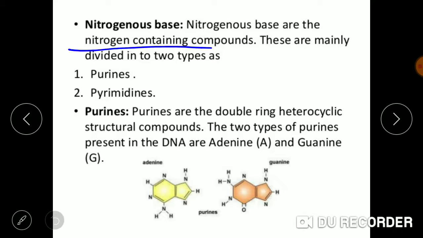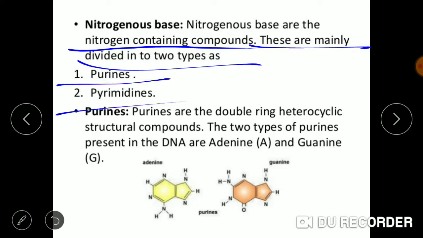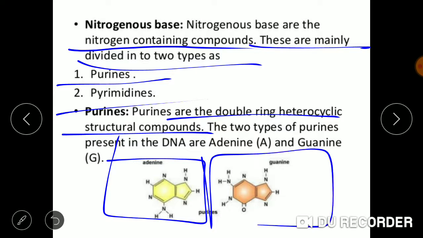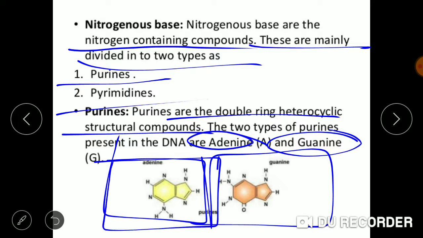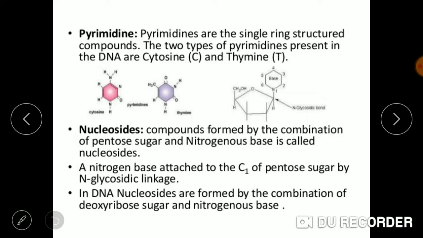Nitrogenous bases are nitrogen containing compounds and they are mainly divided into two types, purines and pyrimidines. Purines are double ring heterocyclic compounds. You can see they are double ring structures and there are two types of purine found in DNA, that is adenine and guanine. So this is the structure of adenine and this is of guanine.